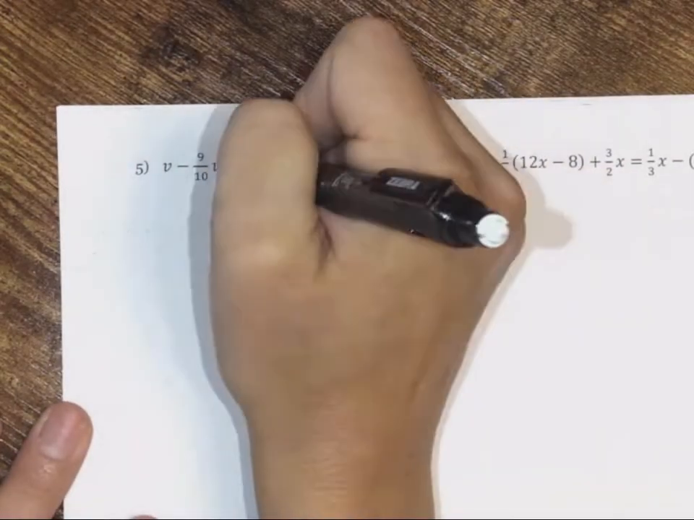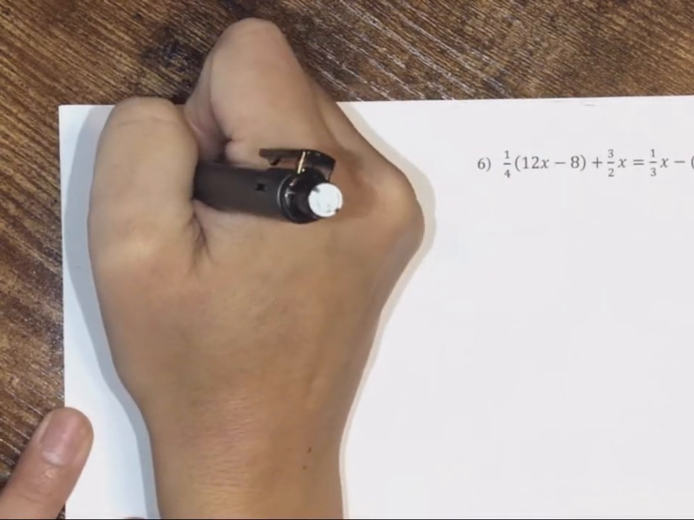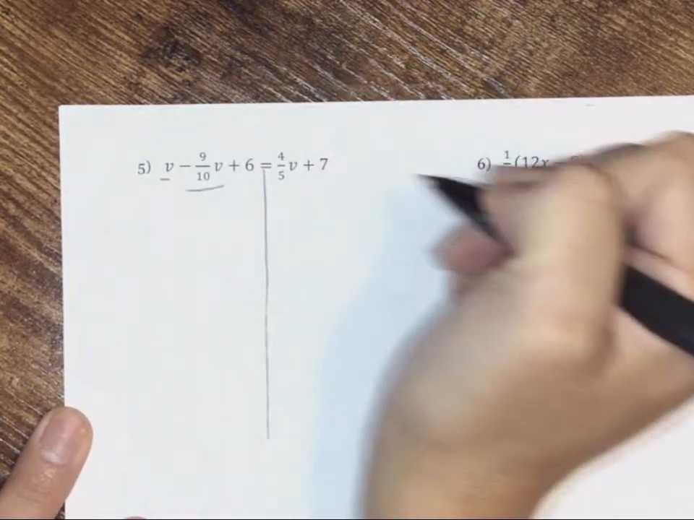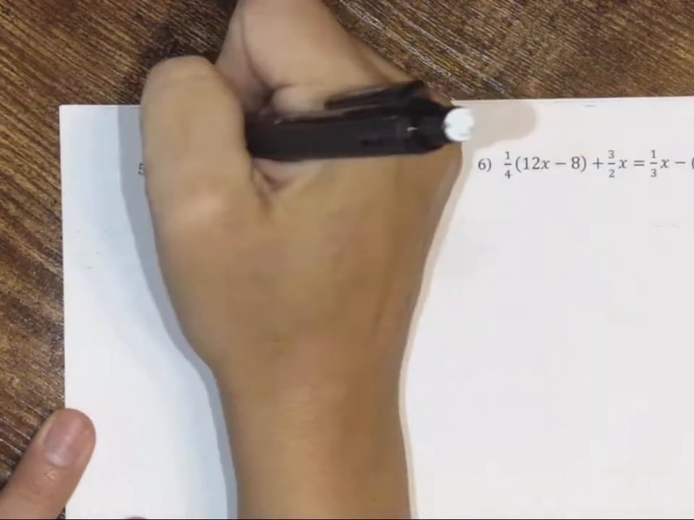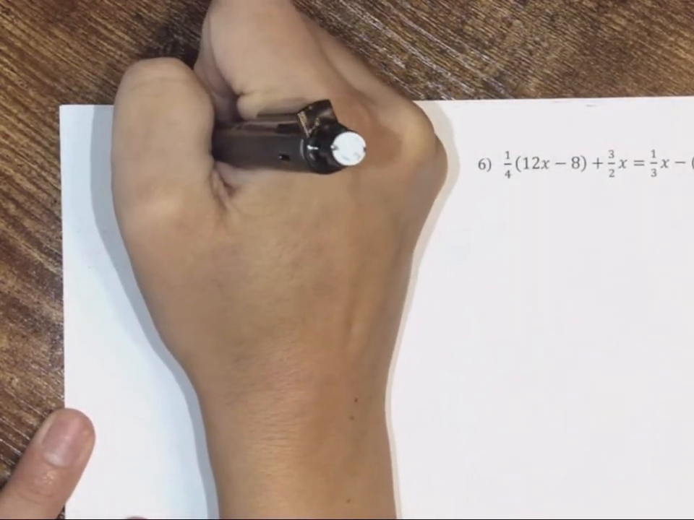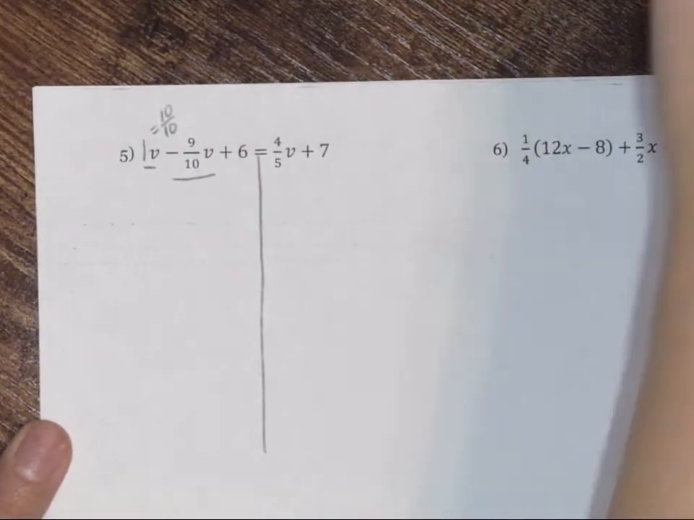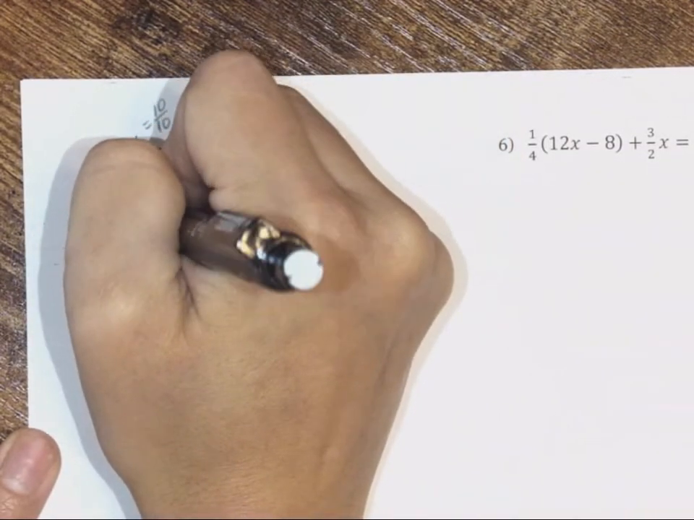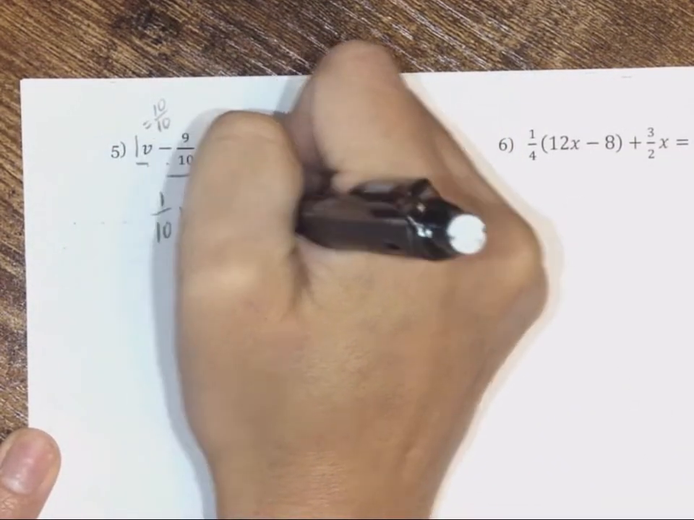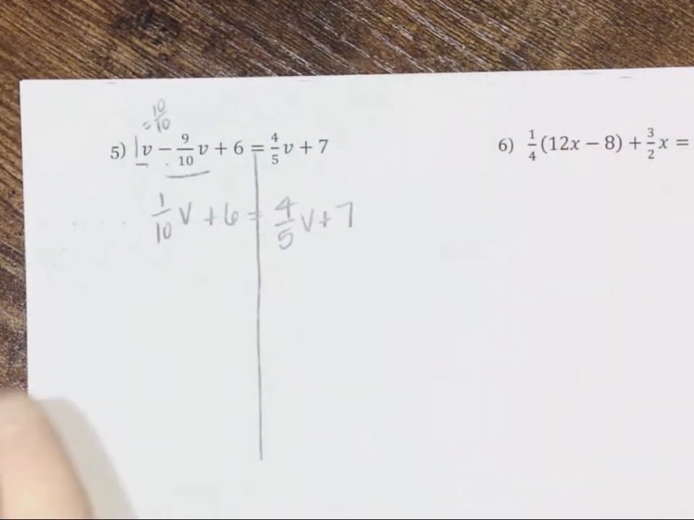Number 5, we do not need to distribute, but we do need to combine our like terms. So we have v minus 9/10 v. Remember, there's a 1 in front of v, which the equivalent to 1 as a fraction would be 10 over 10. So really we have 10 over 10v minus 9 over 10v, which would be 1/10 v plus 6 is equal to 4/5 v plus 7.